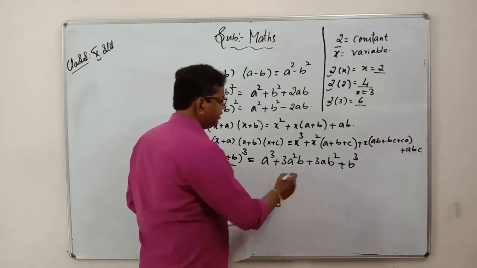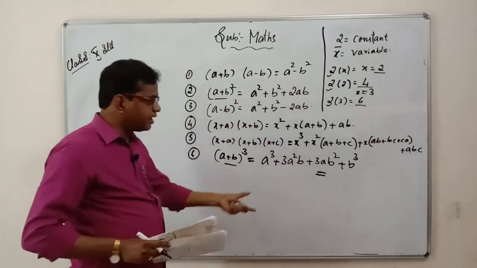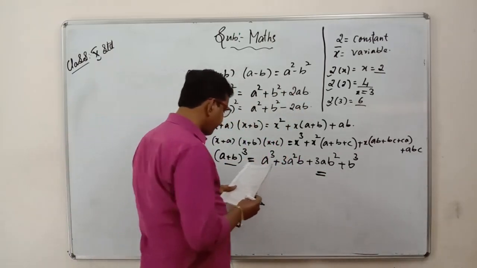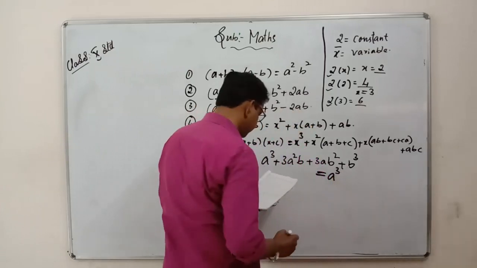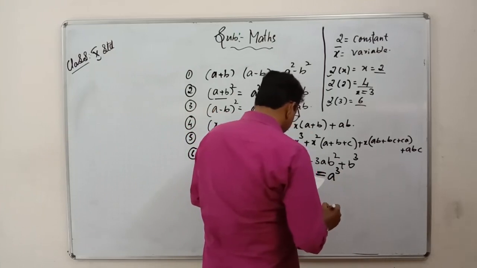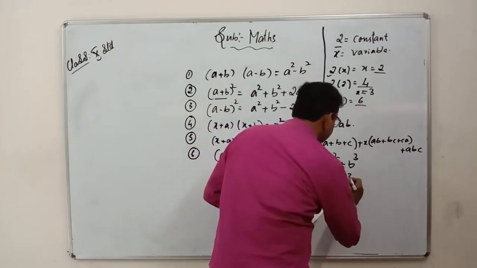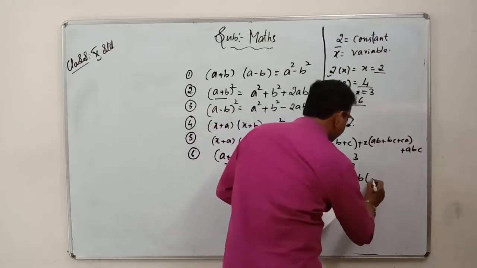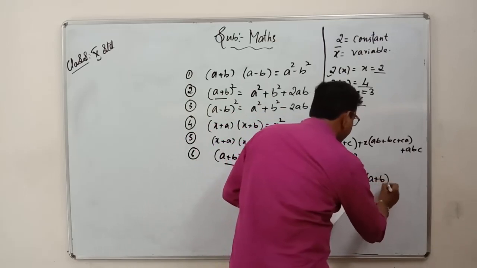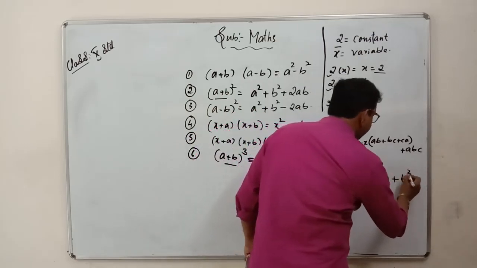So let us see the formula again, how you can write it in a different form. The same formula you can write as a cube plus 3ab of (a plus b) plus b cube.